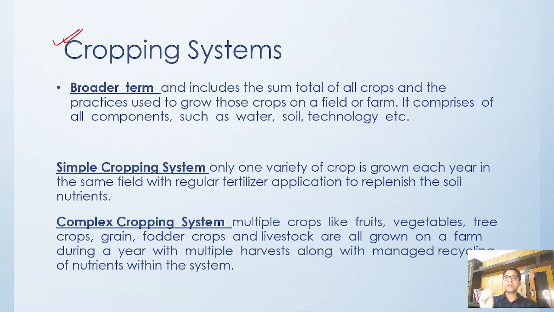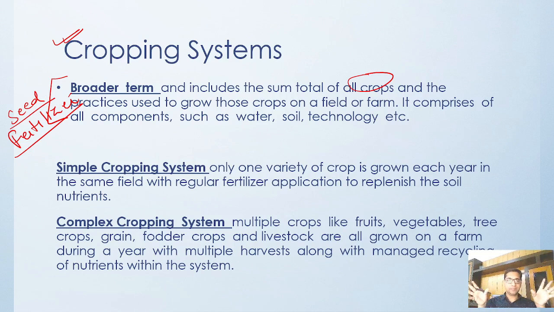Here we are talking about all the crops, which field, which farm, what type of water, soil, technology, seed, fertilizer, all the things we are utilizing. We put all of that under the cropping system. Based on this cropping system, we can have a simple cropping system and a complex cropping system.